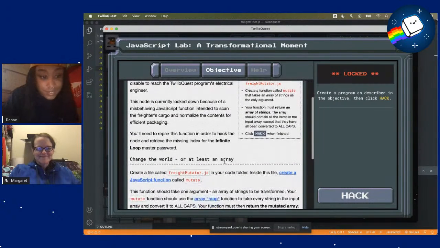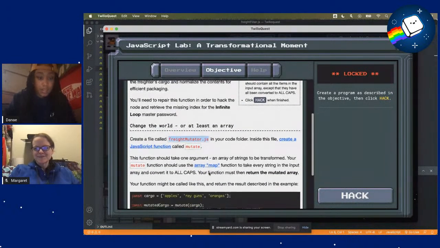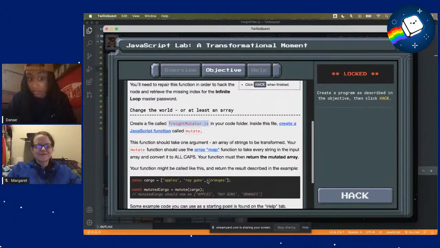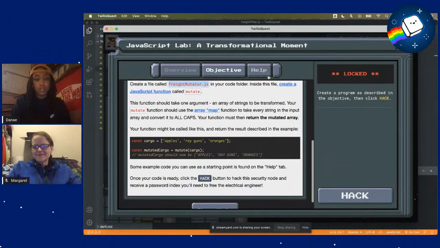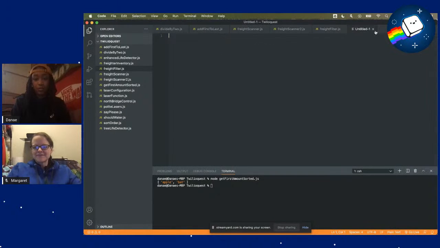We'll create a file called mutator, and this function should take one argument, an array of strings to be transformed. Your mutate function should use the array map function to take every string in the input array and convert it to all caps. Your function must then return the mutated array. Okay, so let's see. We'll create that new file.